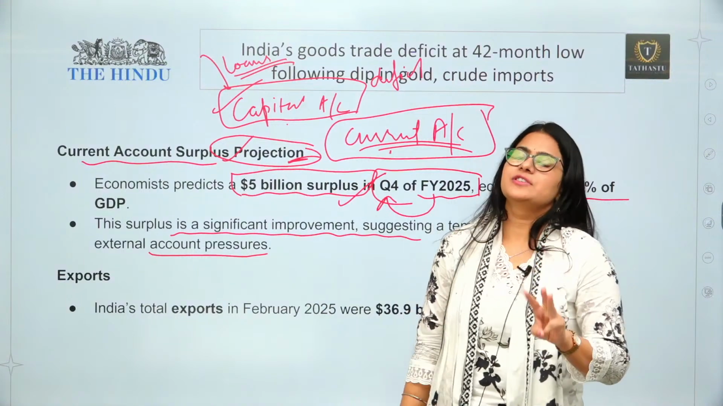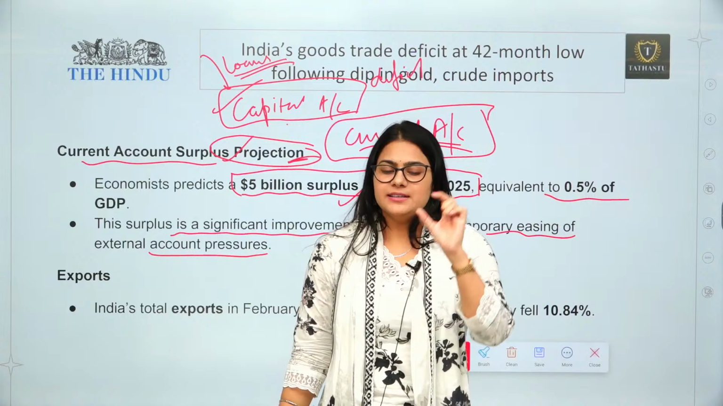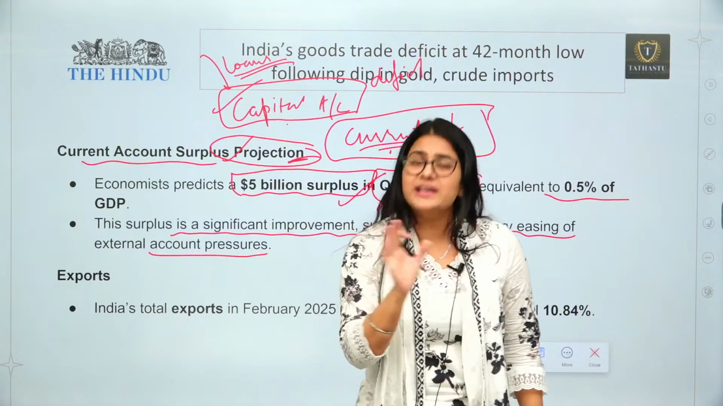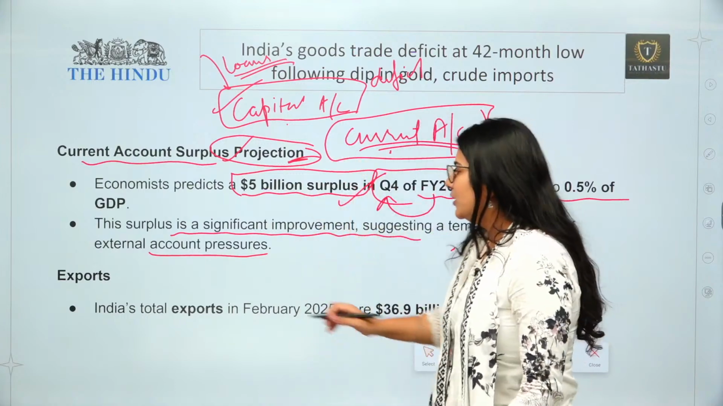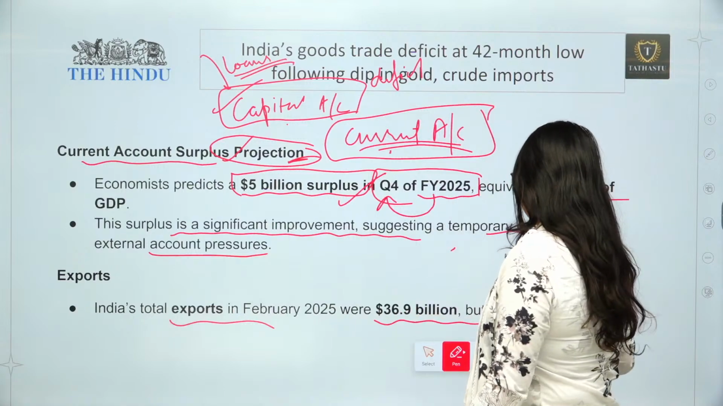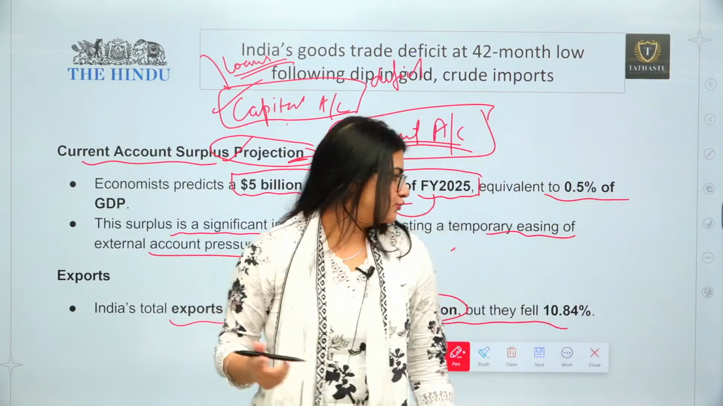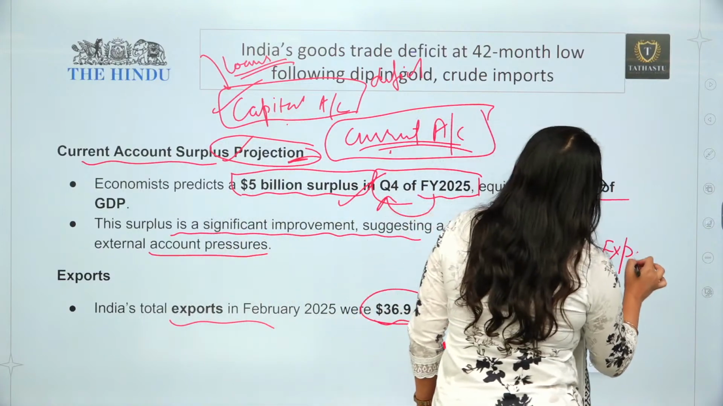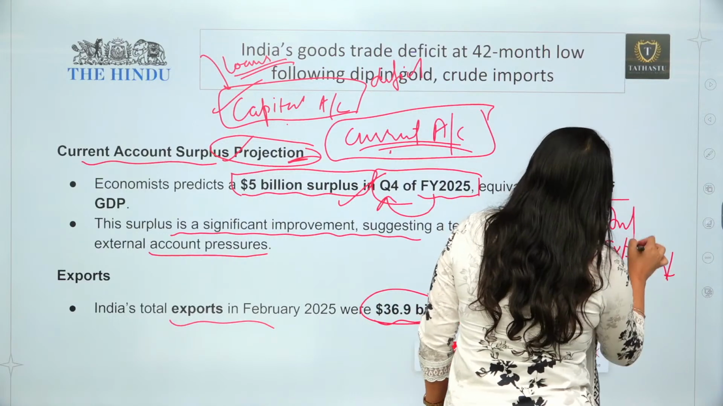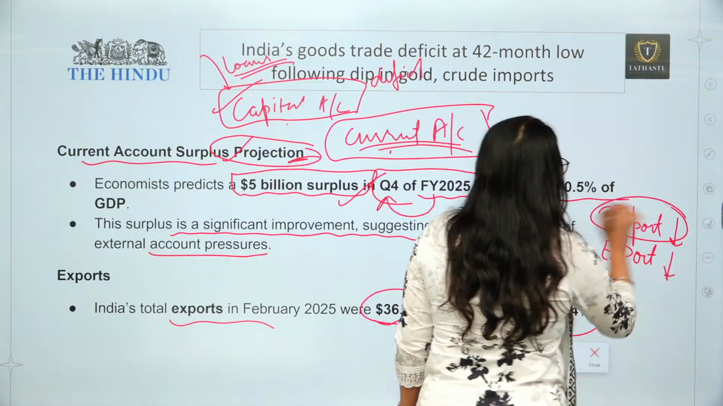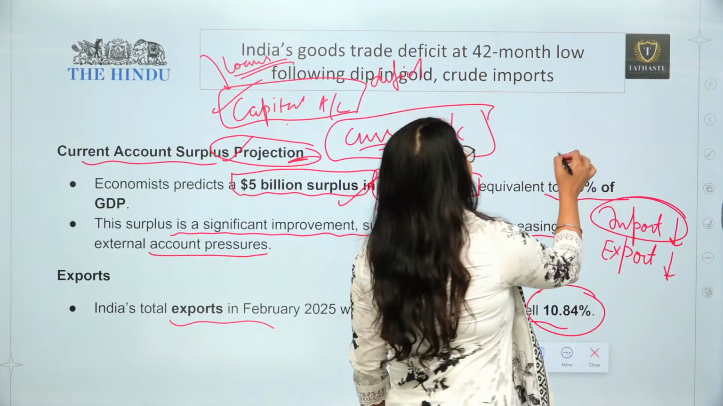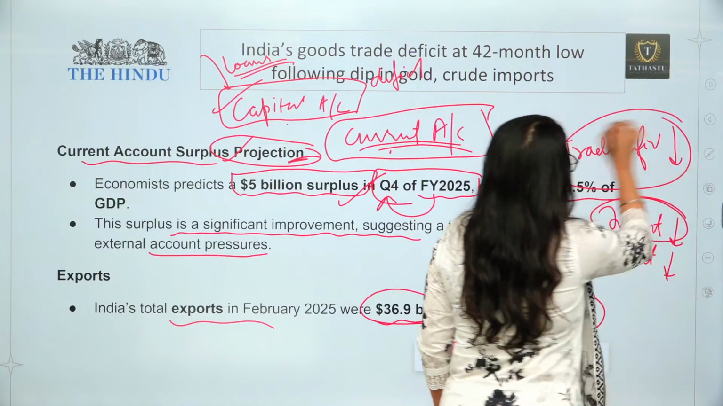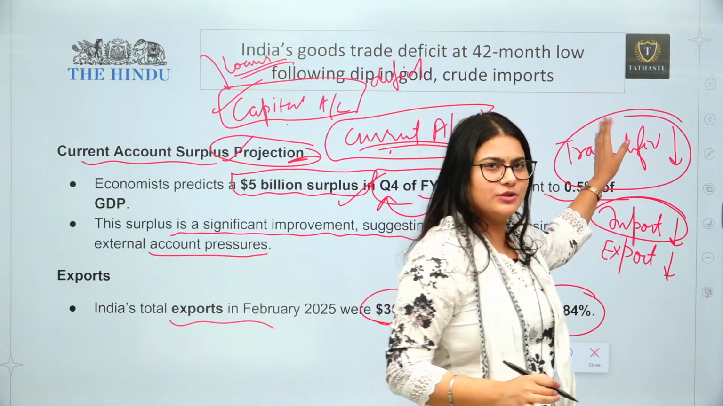There was a third fact also in the news. As I have already told you, when the trade deficit goes down, either our imports have come down or exports have gone up. But in this case, exports haven't gone up. Exports also have come down. Total exports were 36.9 billion in 2025, but they fell by 10.84%. So exports have fallen. Imports are also down, but as imports are down more, that's why our trade deficit is down. It is not equal to 0, it has just come down.